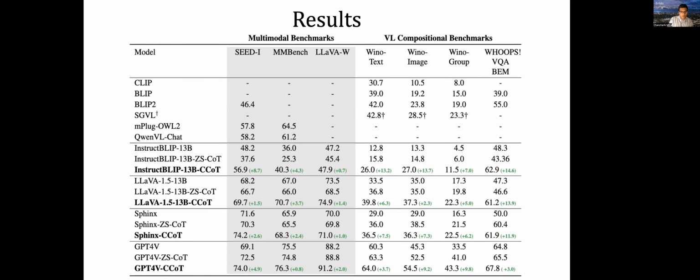So as you can see, for example, on InstructBLIP and LLaVA's SeedBench and MMBench results, standard language prompting methods are maybe not beneficial, but rather CCoT, which is specifically designed for vision and language, and considers the compositional information in the image, is beneficial across the board.